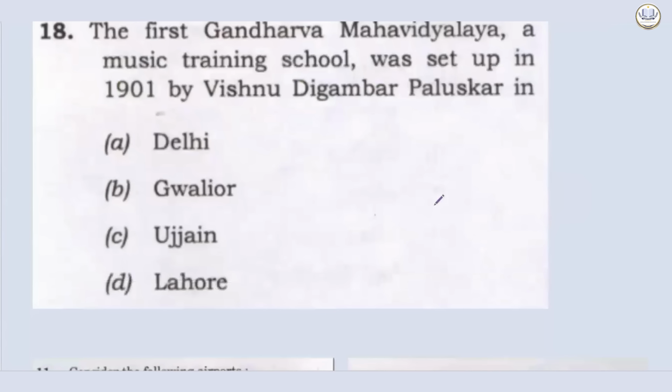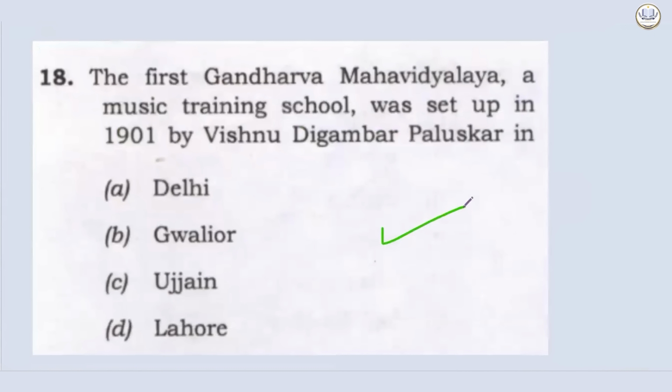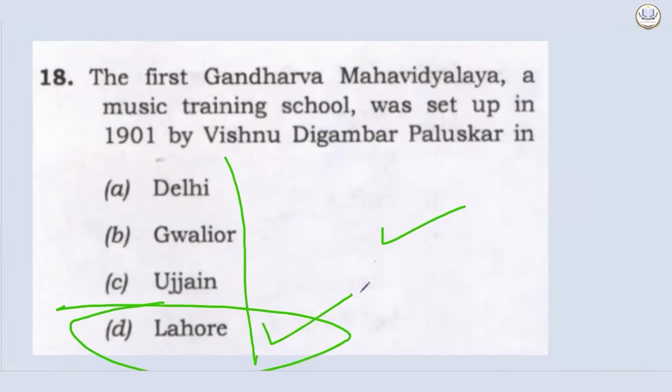We have so many other options. Last year, the first Gandharva Mahavidyalaya, a music training school, was set up in 1901 by Vishnu Digambar Paluskar in Delhi, Gwalior, Ujjain, and Lahore. What is the odd one out? Lahore, out of these 4 options. And this was the correct answer.